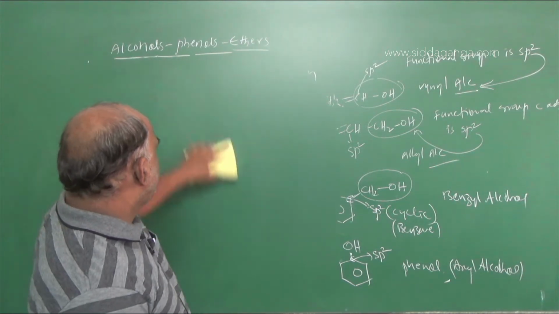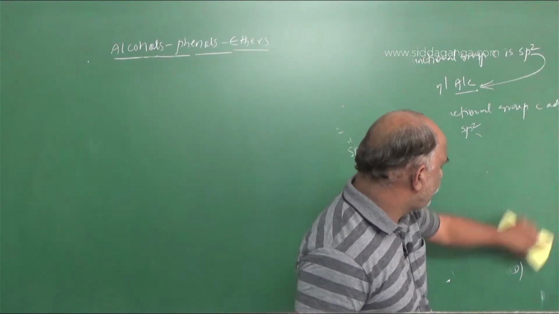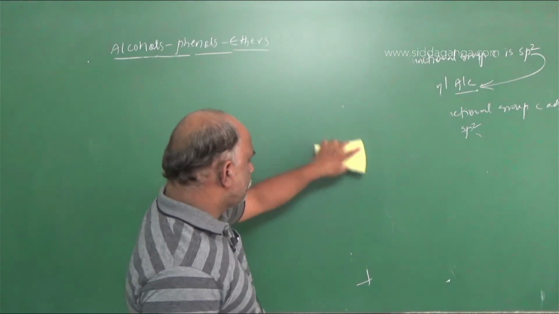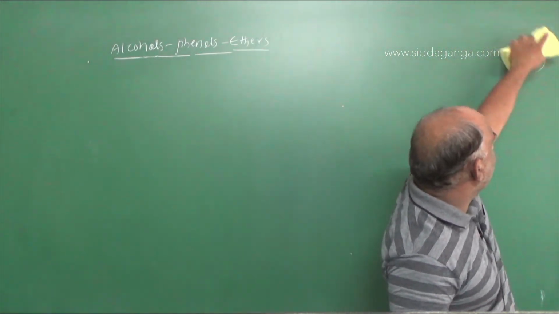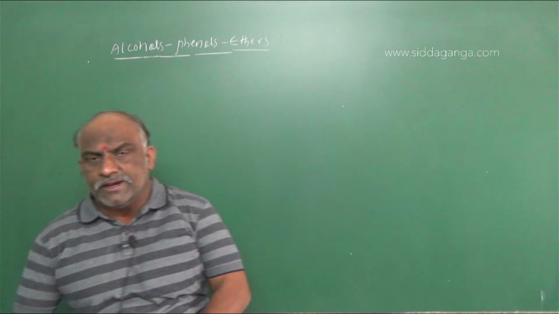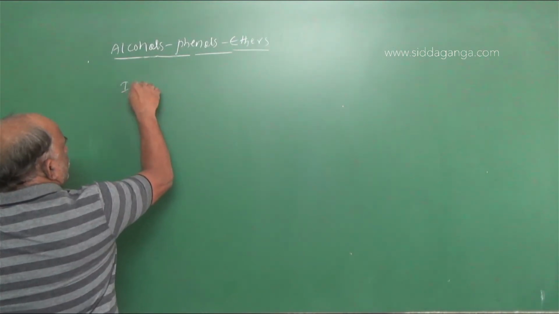Here we have to go about naming of these compounds. Two types of names are allowed. One is a common name, the second one is an IUPAC name. We should go with the IUPAC name.